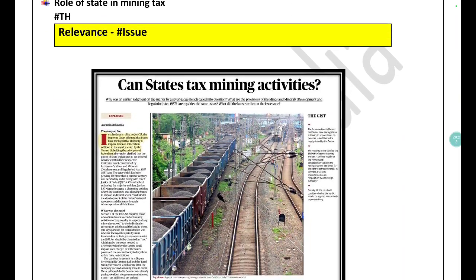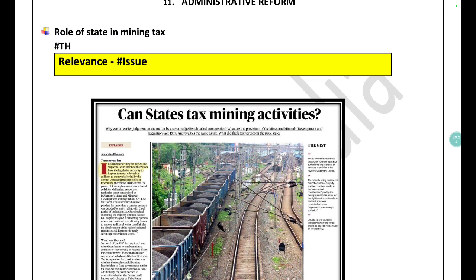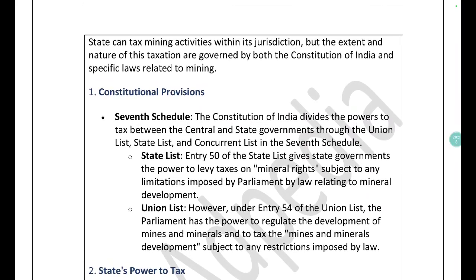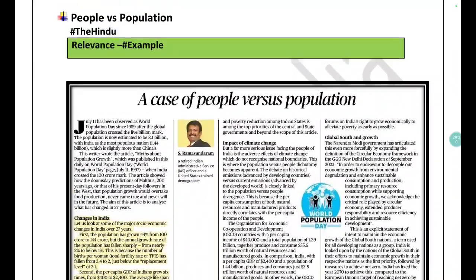So here, the role of state in mining taxes. Again, this issue is something that you just need to go through. Okay, constitutional provisions, what are the constitutional provisions, etc.